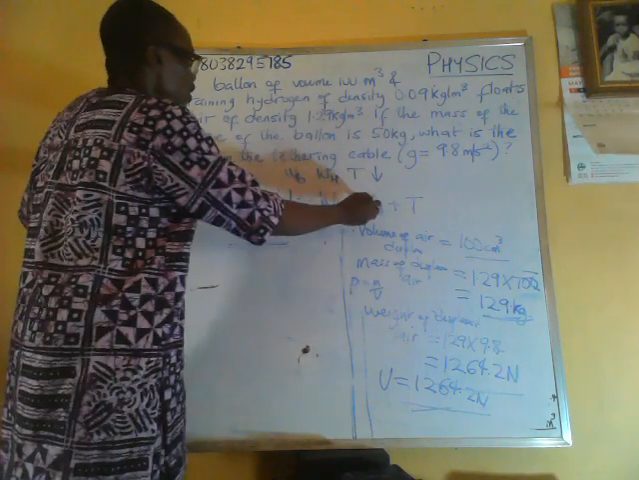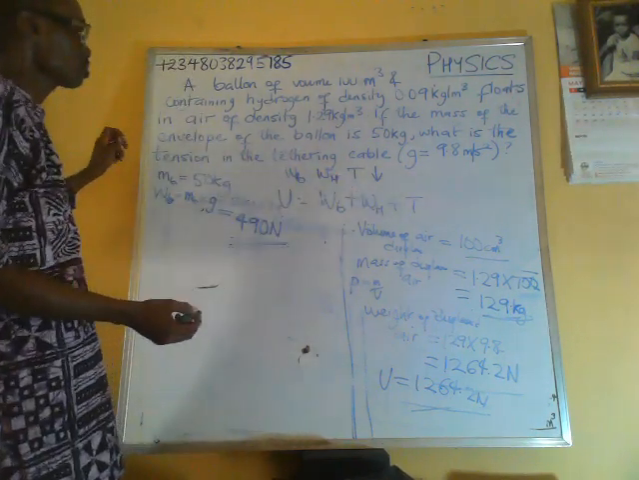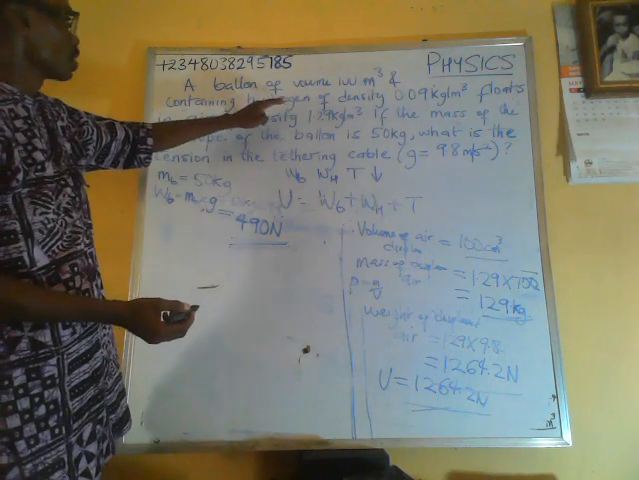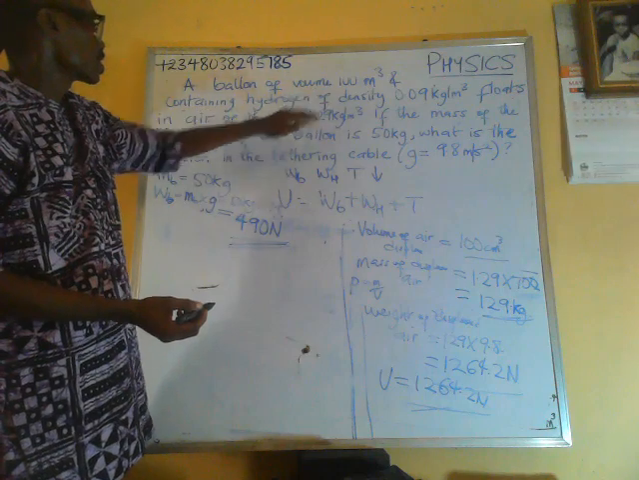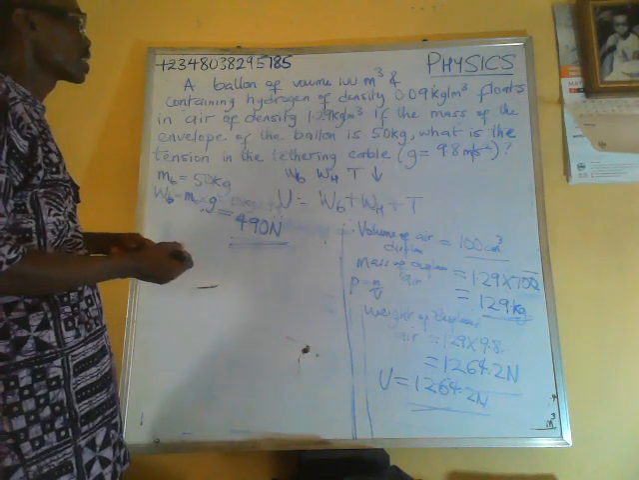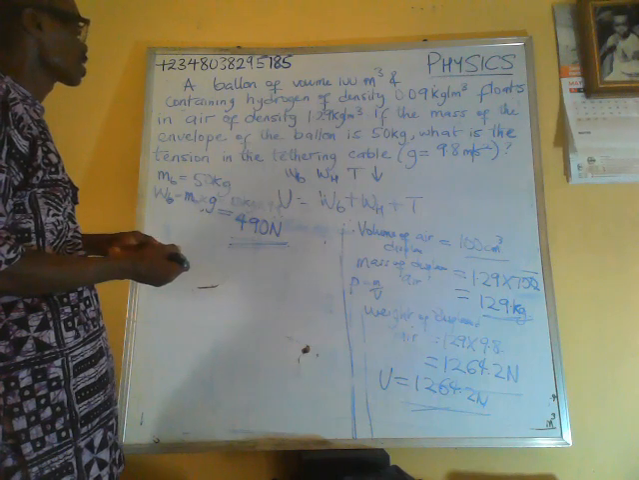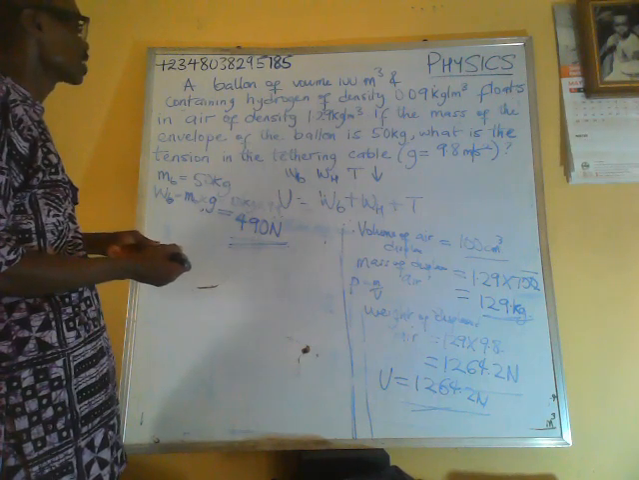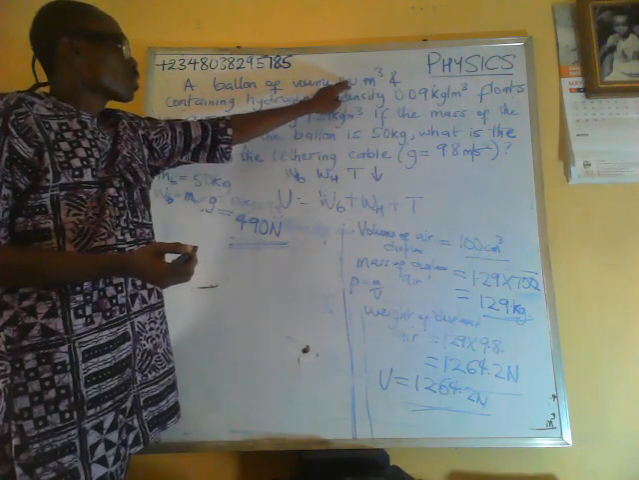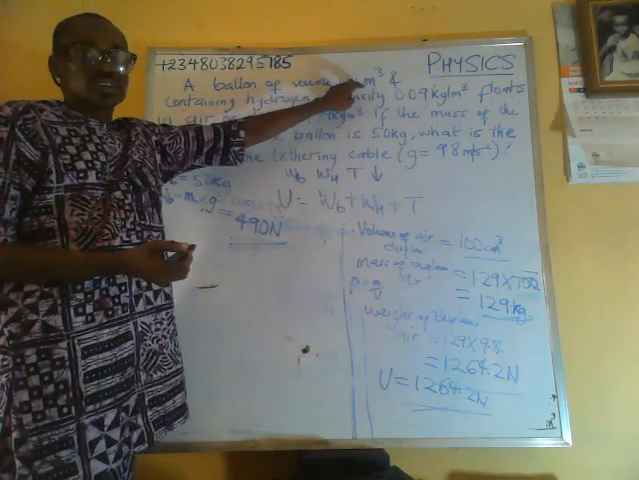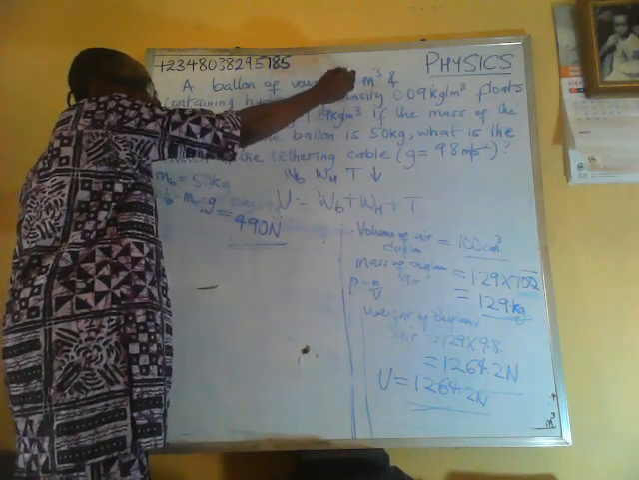Next, we need the weight of hydrogen. The density of hydrogen was 0.09 kilogram per cubic meters. That was the density of hydrogen. So since the volume of the balloon is 100, the volume of hydrogen contained in that balloon is also going to be 100.